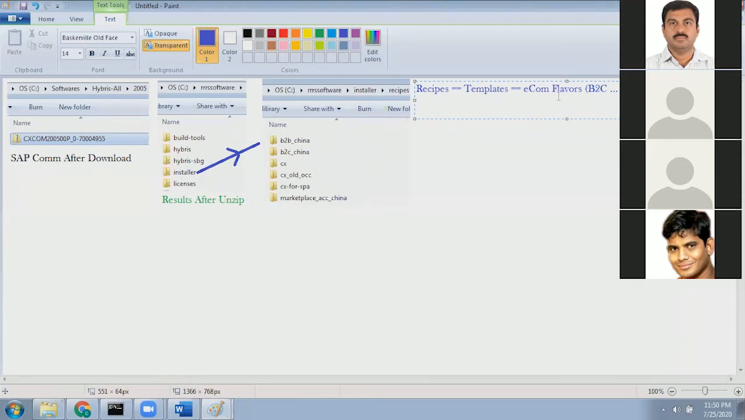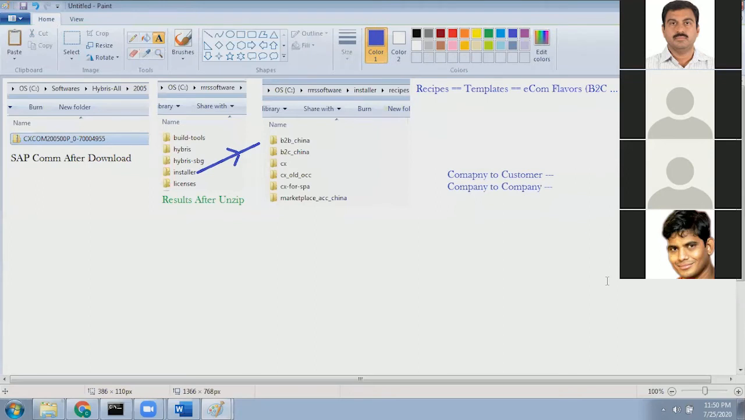So there are B2C e-commerce and B2B e-commerce. What is the difference and all? We will cover in detail in the coming days. For now, you can just visualize B2C and B2B e-commerce. B2C means company to customer, example Flipkart. B2B means company to company. Company doing business with a company is called B2B. Company doing business with a customer is called B2C. So we have B2C and B2B e-commerce flavors.